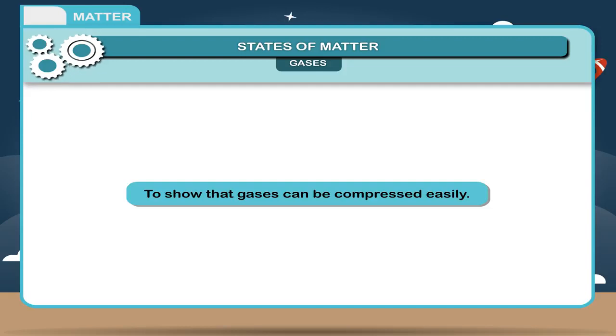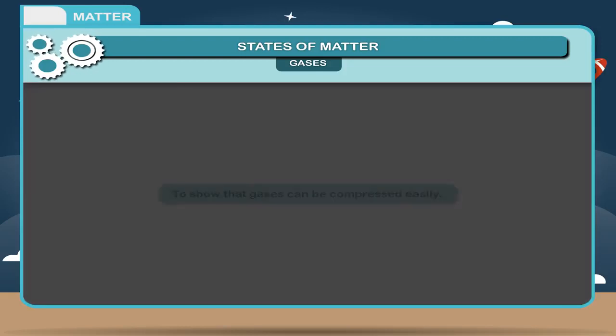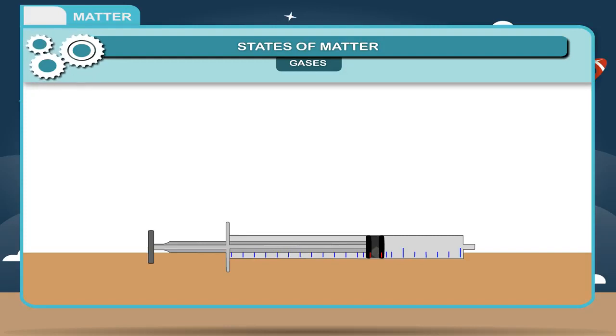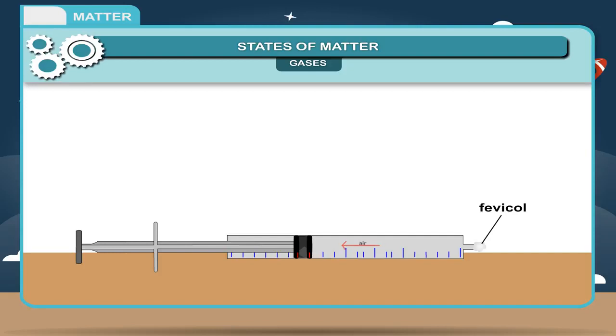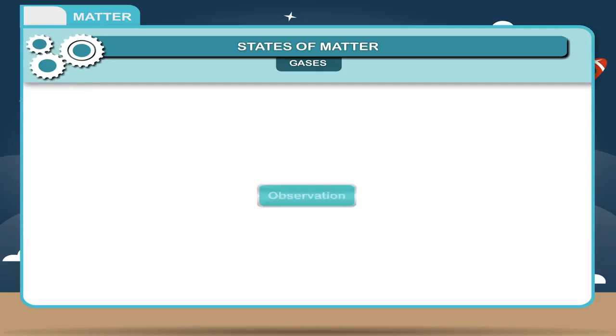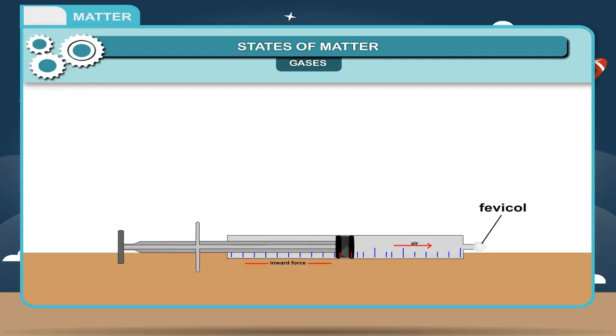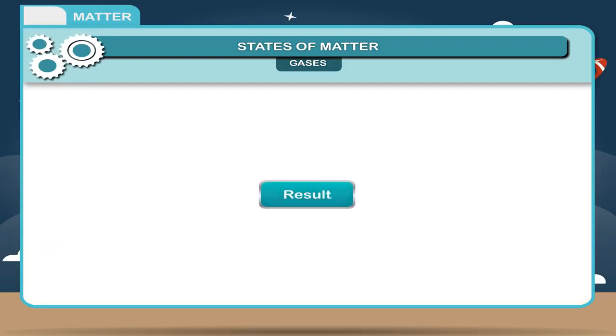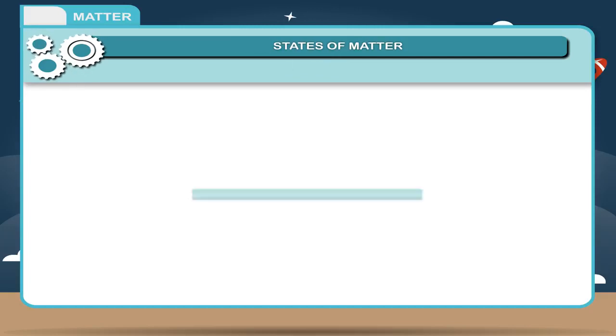Activity. To show that gases can be compressed easily. Take a disposable syringe and close its mouth by Fevicol. Let it dry. Now, take out plunger from the syringe and during this process, the syringe gets filled with air. Now place the plunger in the syringe and push it with inward force. Observation. The plunger moves inside the syringe on applying force. If this force is removed, then plunger comes to the original position. Result. Gases can be compressed.